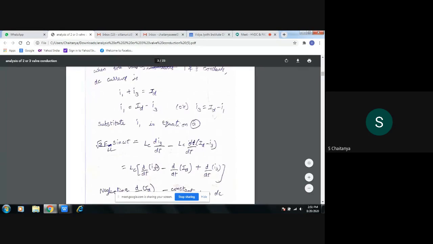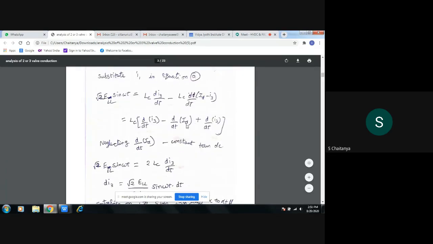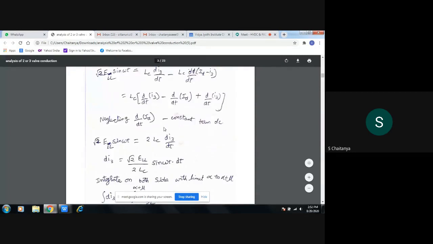So take out LC outside and separate the terms, ID term and I3 term here. So d by dt of I3 minus d by dt of ID plus d by dt of I3. Now I am neglecting the middle term, d by dt of ID, because it is a constant DC current. I am considering only the first term and the third term. So I am writing it as 2 di3 by dt into LC. So from this equation, di3 is equal to root 3 ELL sin omega t by 2 LC.